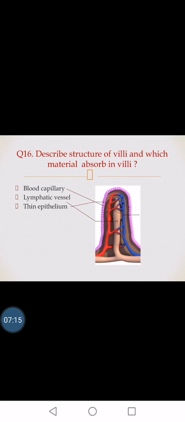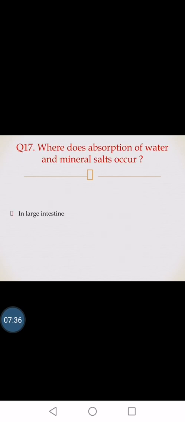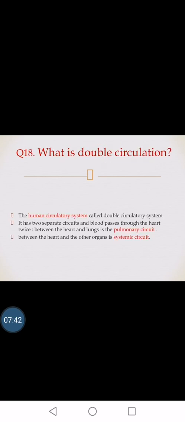Next, this is the structure of villi, where you can see the blood capillaries, lymphatic capillary, and the thin epithelium. All the amino acids and glucose are absorbed into the blood capillaries, and fats and lipids are absorbed into the lymphatic capillary, and then further transported into the blood and then the whole body. Absorption of water and mineral salts occurs in the large intestine.